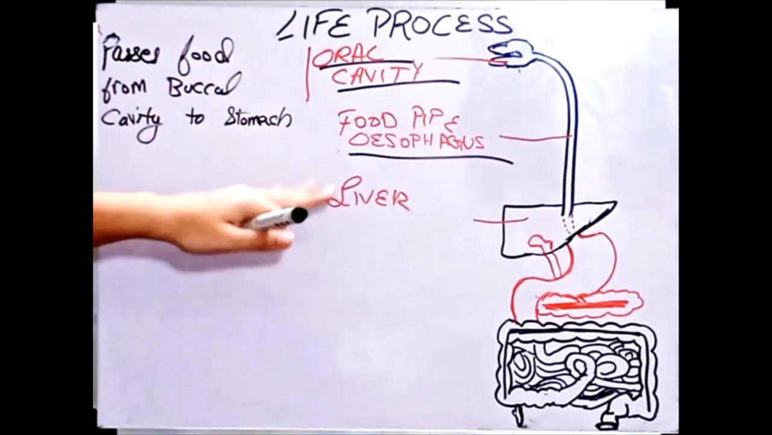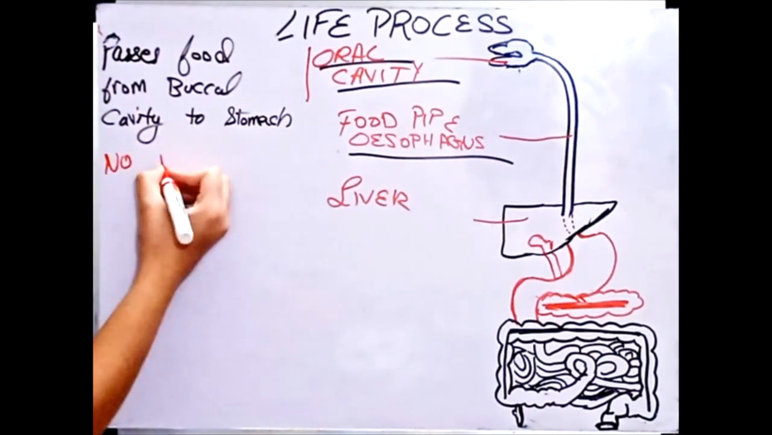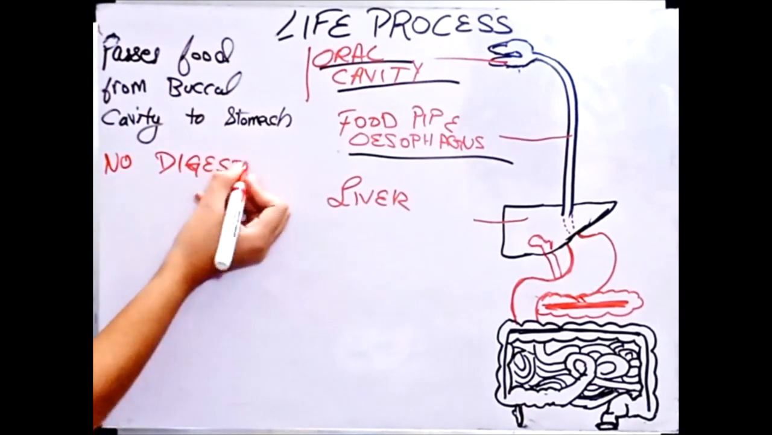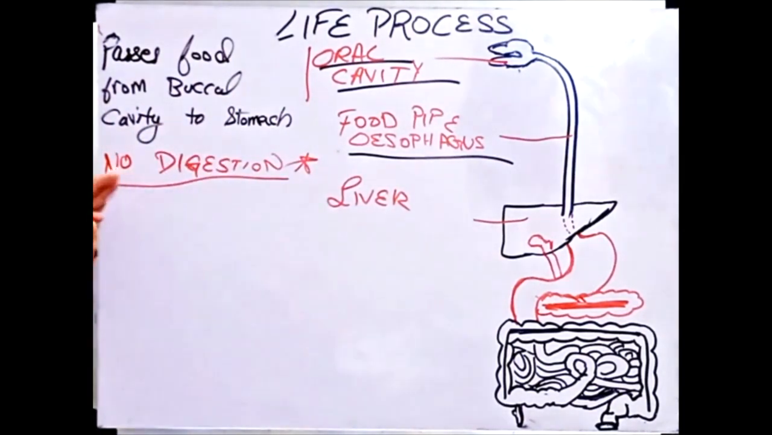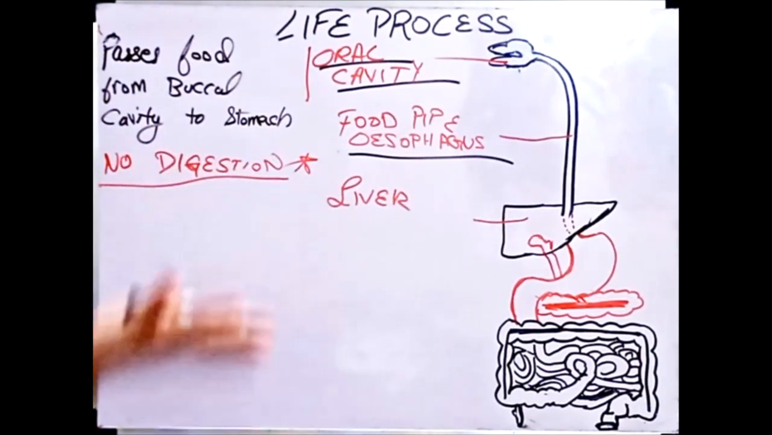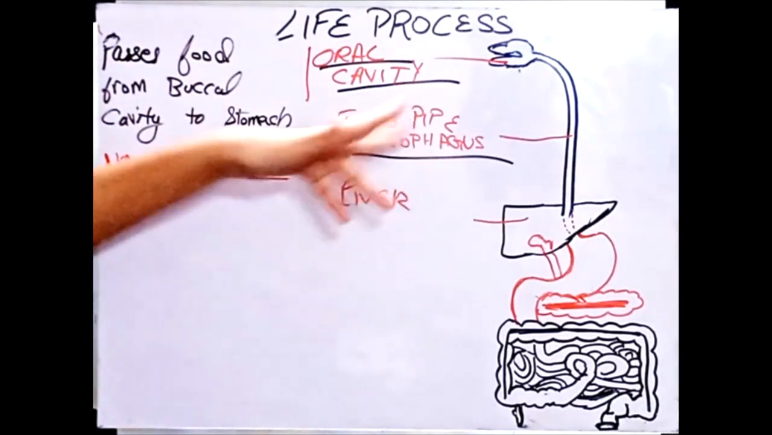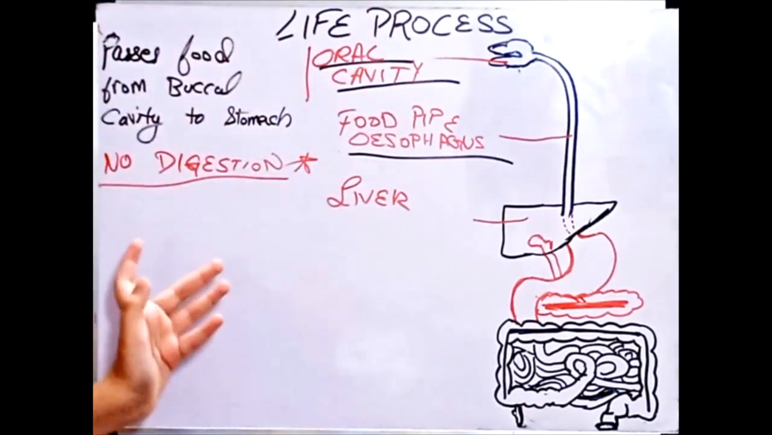Now, in the esophagus, no digestion takes place. It's a very important point. No digestion takes place here. They can give you an assessment reasoning question on what digestion takes place in the food pipe. Sometimes we get confused and think that there must be some type of digestion happening here. So no digestion in the esophagus occurs.